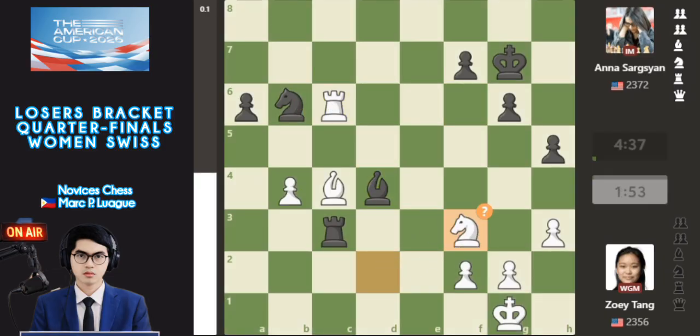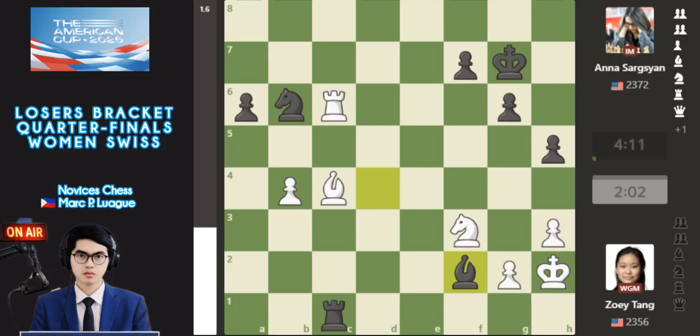Okay, so back there, this one is knight f3, which means a bad move here. Or maybe I forgot something, this is an opposite color bishop position. I'm sorry, I forgot something about the opposite color bishop here. And with that, excellent, with more control, International Master Sargsyan plays rook c1 check, a good move.